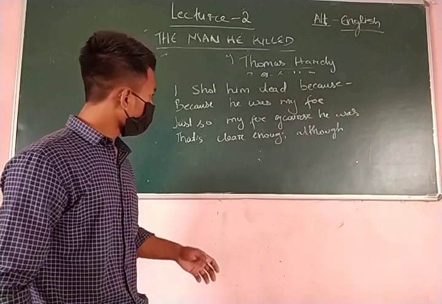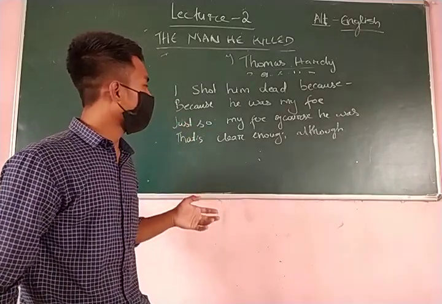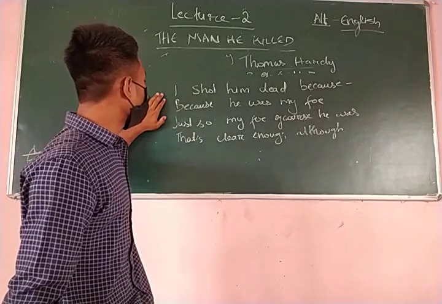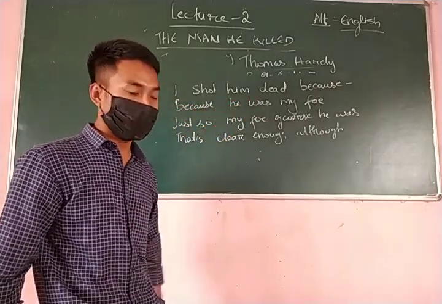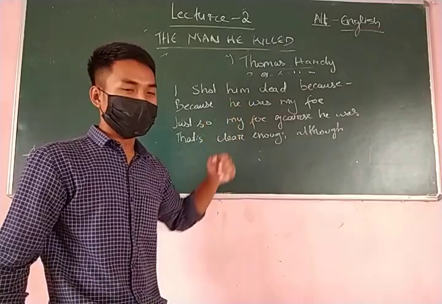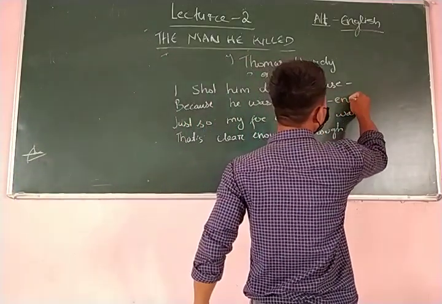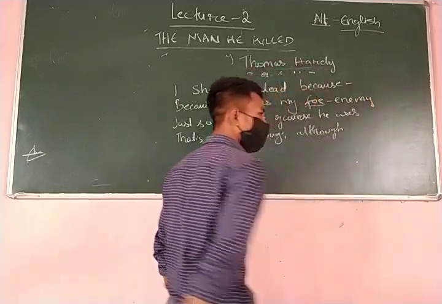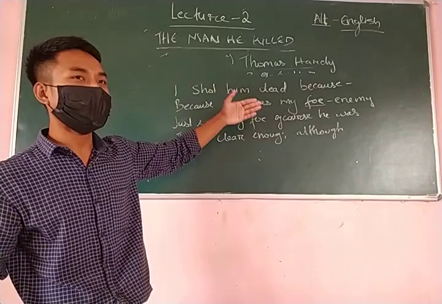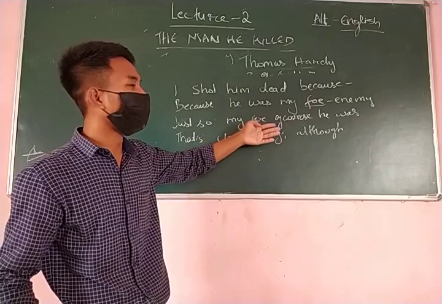So in the first and second lines we understand what the soldier is talking about. Now the soldier is speaking the third stanza. He said that I shot him dead. He said that he shot the other guy because he was my foe. The meaning of this foe is enemy. Understand? So he simply said that he shot him because it was his enemy. Just so, my foe, of course he was.